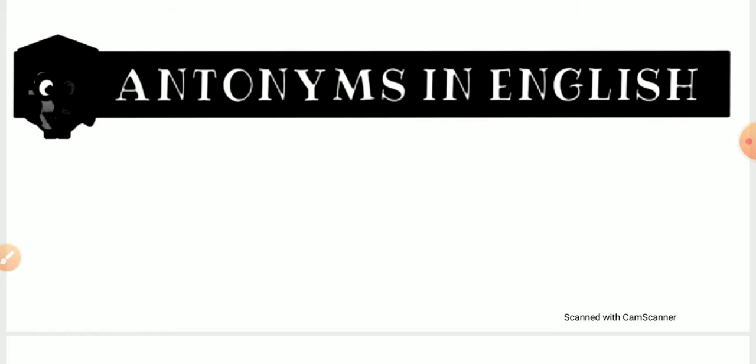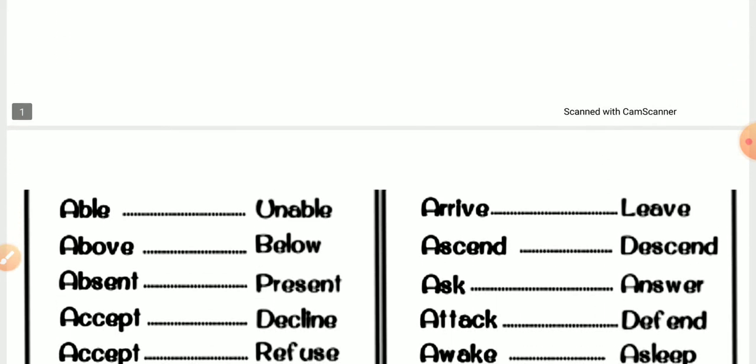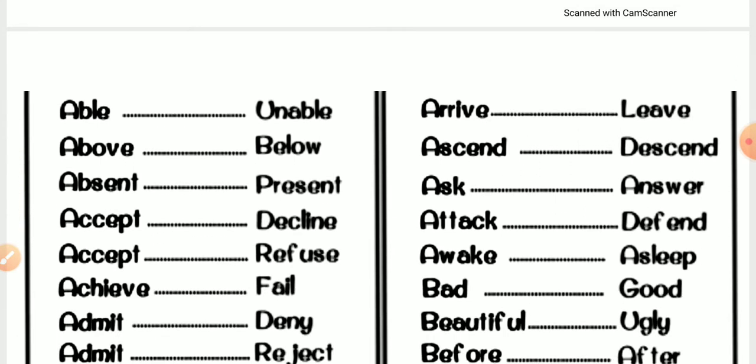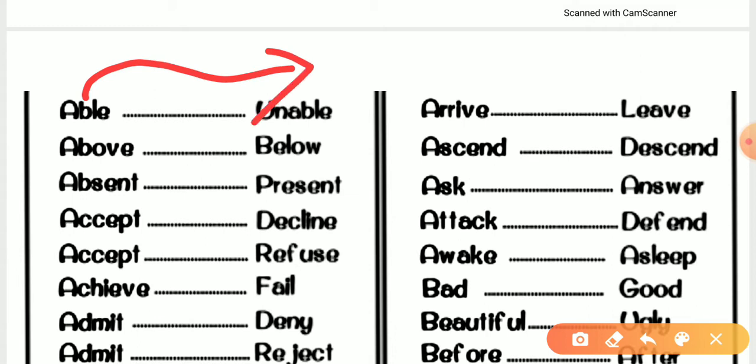So we are going to start the first one. The first word would be able. So antonyms, right? The antonym would be the opposite. If the first word is able, then the antonym would be unable. You can see the first one is able, then the antonym is unable. After that, the second word is above. If we are talking about above, then the antonym would be below.